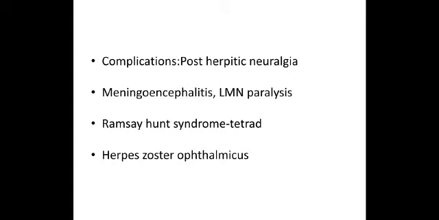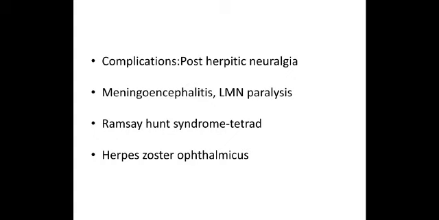Again, in adolescents and young adults, we can see Ramsay-Hunt syndrome. Ramsay-Hunt syndrome is when the facial nerve is involved. It is a tetrad of facial nerve involvement. So you can see a Bell's palsy. I hope you all know what Bell's palsy is. It is one-sided facial nerve involvement, so on one side the angle of the mouth is paralyzed.